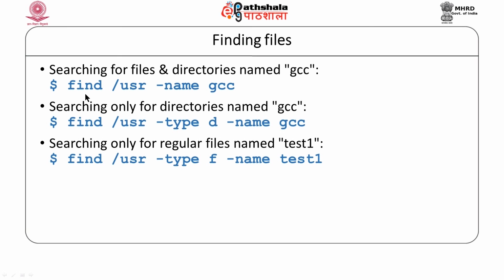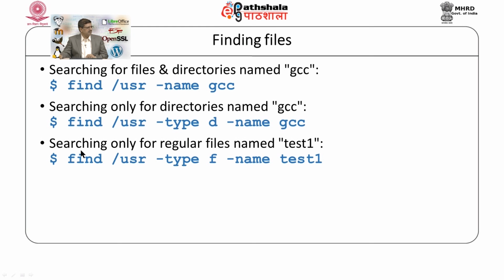So, in the first example, I am looking for a file by name gcc within the /usr directory. In the second command, I am looking only for a directory, d. So, I am looking for the gcc directory within the /usr directory.